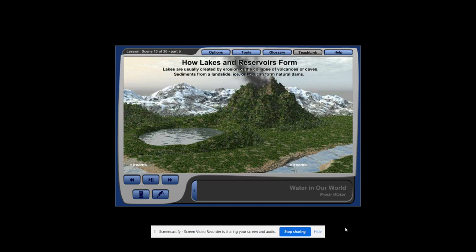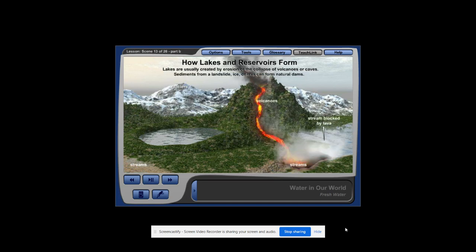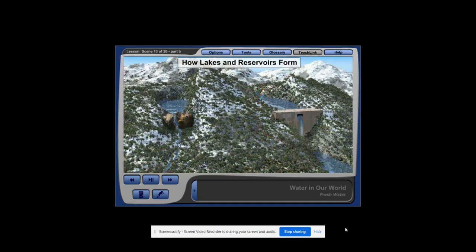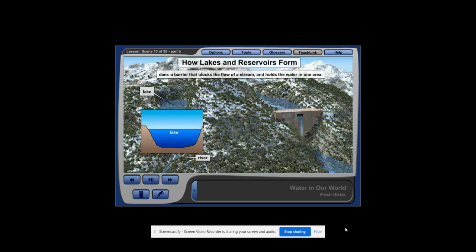Sediments from a landslide, ice, or lava can also form natural dams, which is another way lakes can form. A dam is a barrier that blocks the flow of a stream and holds the water in one area. Once a lake forms, it often becomes the source from which a river flows. Because lakes do not flow like streams, they fill in with sediments, slowly becoming shallower over time.